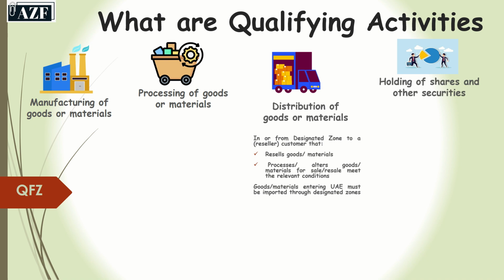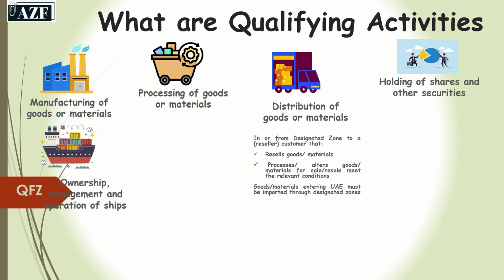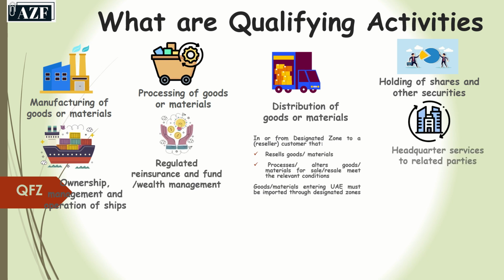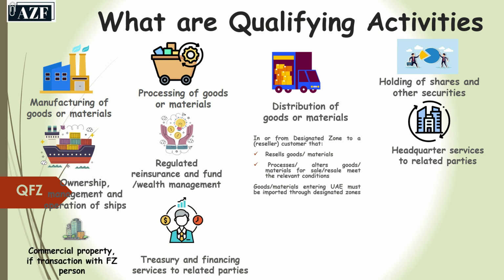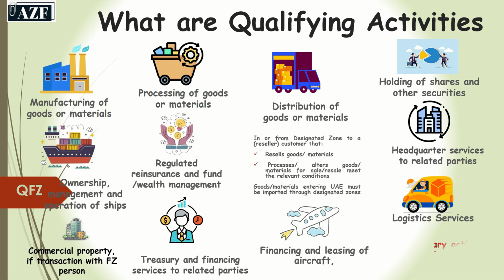And then comes the holding of shares or other securities, ownership, management and operation of ships, regulated insurance and fund wealth management, headquarter services to related parties, commercial property if the transaction is with a free zone person, treasury and financing services to related parties, financing and leasing of aircraft, logistic services, and any ancillary services to all of these.